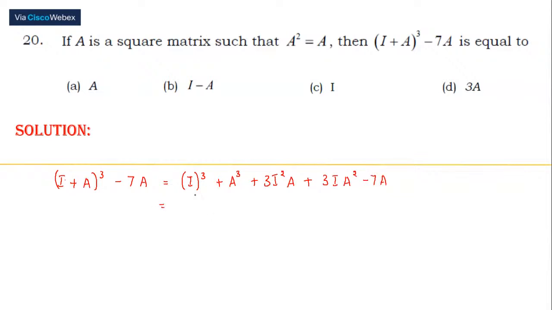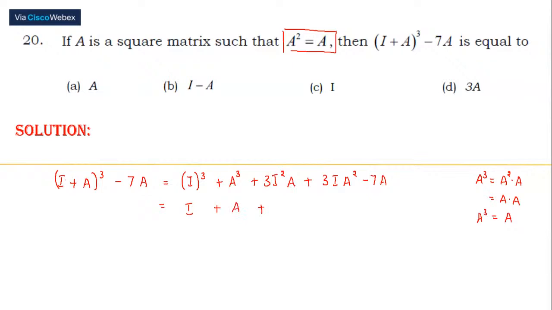Now the identity matrix, multiplied 3 times, is going to be I itself. A cube, let us rewrite as A square into A. They have given us a condition saying A square is equal to A. Again, A square is going to be A. So A cube can be replaced by A.